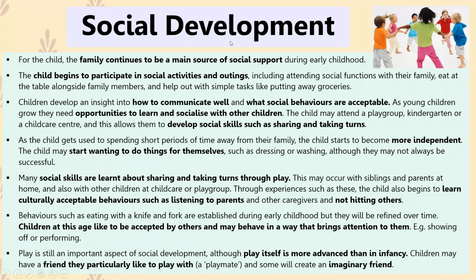And the last development we're going through is social development. So like I said at the beginning, children between the ages of 2 to 6 are exploring different social contexts. Now, if we compare this with infants from the ages of 0 to 2, the only social environment the infant has is at home. Okay, they're sitting in their high chair or they're crawling around the house. But between the ages of 2 to 6, most children will start playgroup, or kindergarten, or school. So essentially they are being exposed to more social environments, not just being stuck at home with their mum, but being able to explore different social contexts. And with that exploration of different social contexts, we have a higher amount of social development as well.